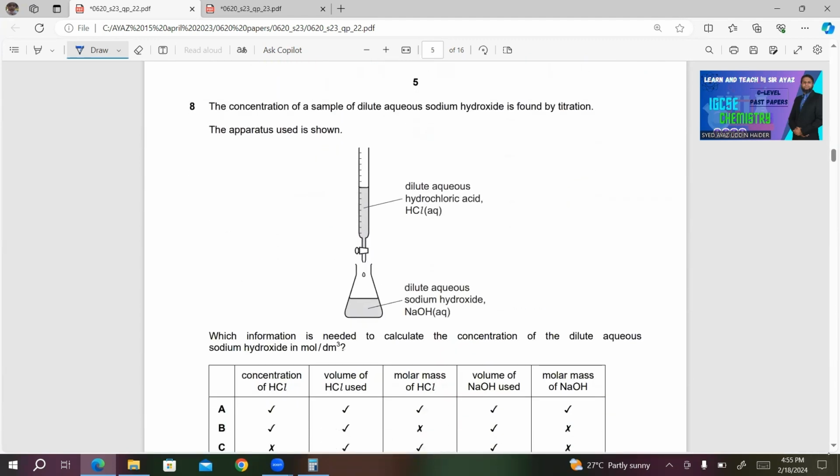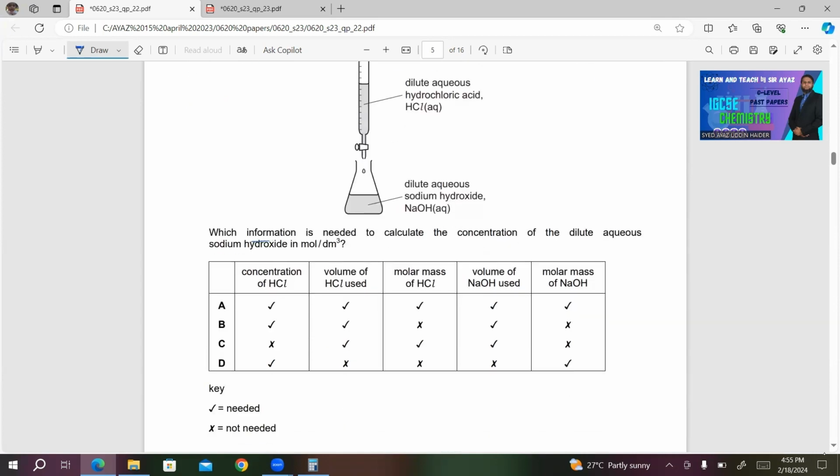Number 8. The concentration of a sample of dilute aqueous sodium hydroxide is found by titration. The apparatus used is shown. Which information is needed to calculate the concentration of the dilute aqueous sodium hydroxide in mole per dm cube? For this, you should know the reaction between sodium hydroxide and hydrochloric acid.